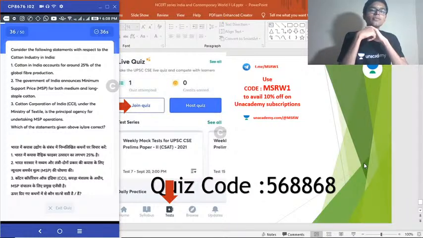36. Consider the following statements with respect to the cotton industry in India. 1. Cotton in India accounts for about 25% of the global fiber production. 2. The government of India announces minimum support price for both medium and long staple cotton. 3. Cotton Corporation of India under the Ministry of Textile is the principal agency for undertaking MSP operations. Select the correct answer.